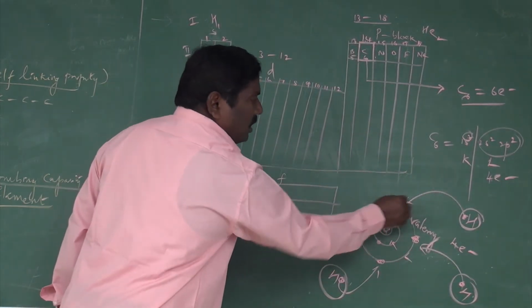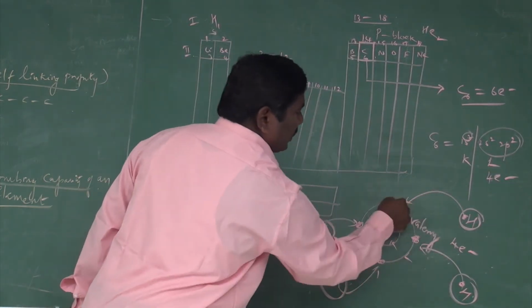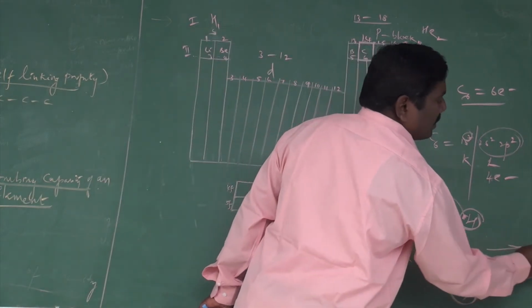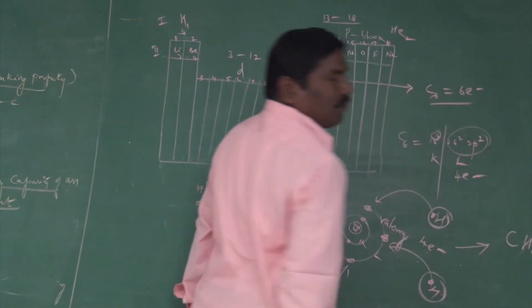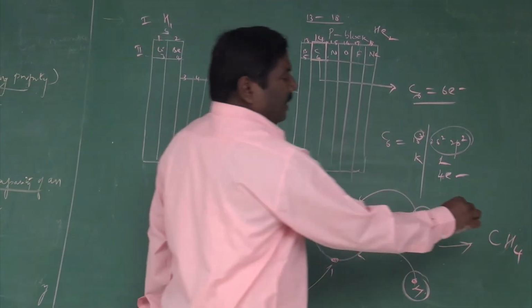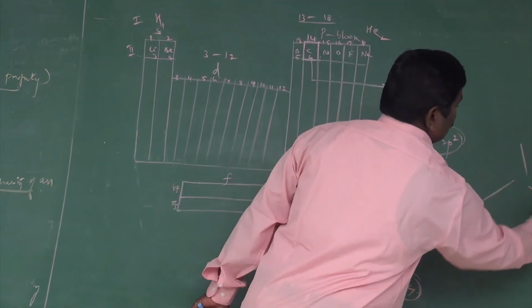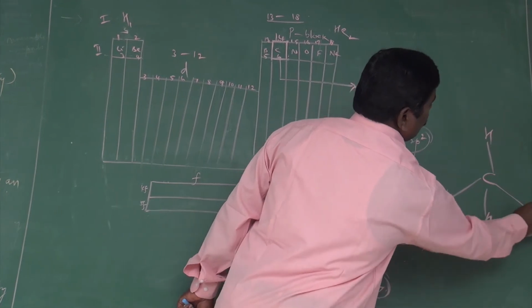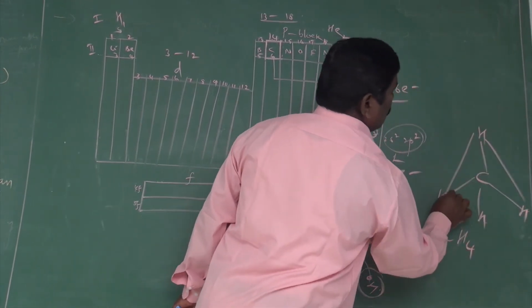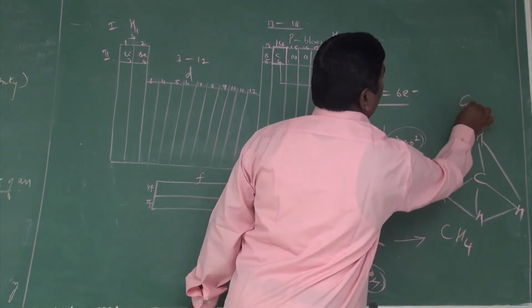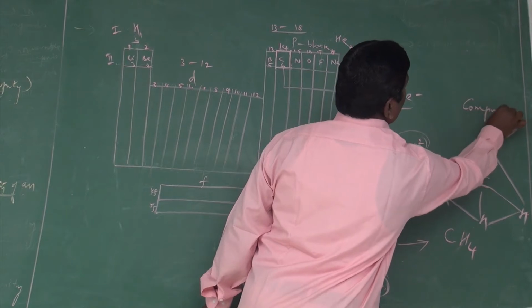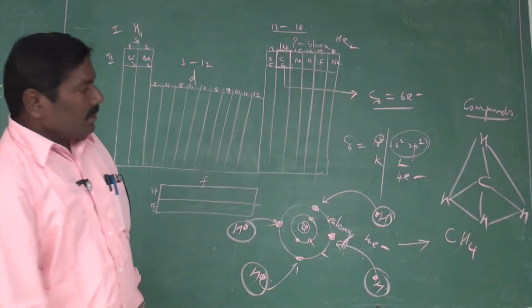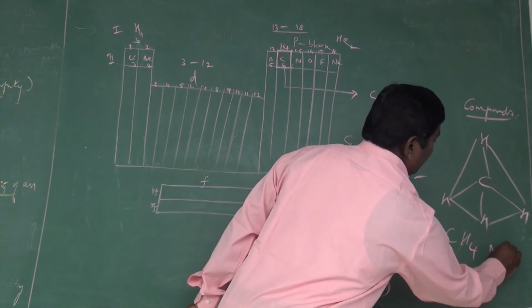All 4 valence electrons combine with hydrogen to produce the molecule CH4. This is a compound of carbon, otherwise known as methane.